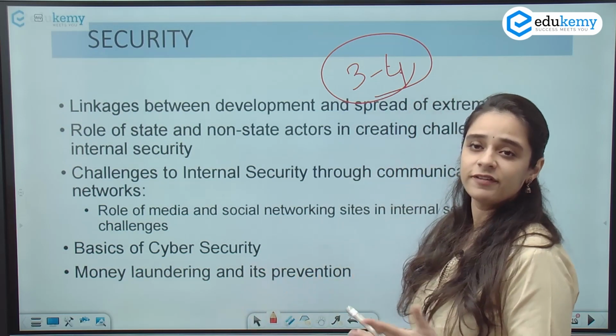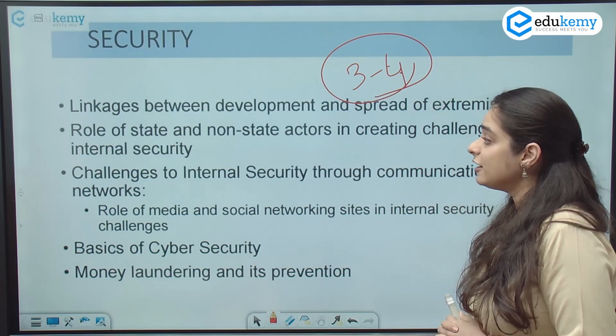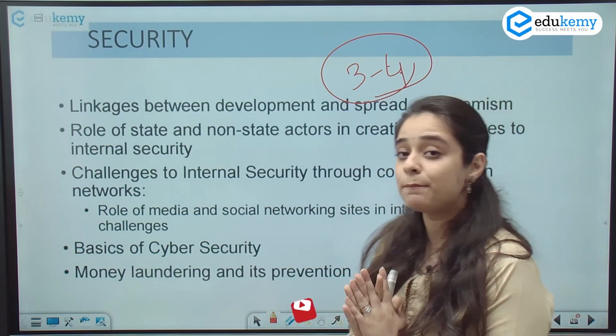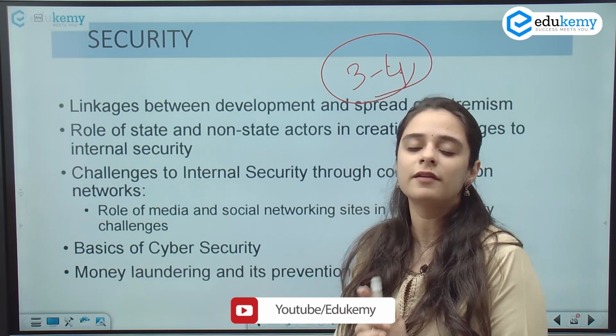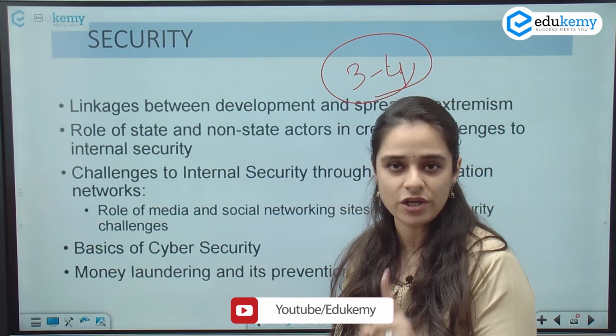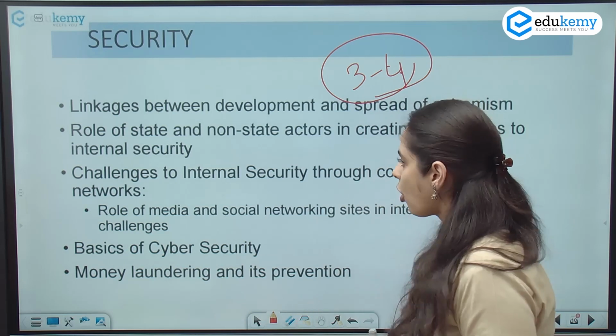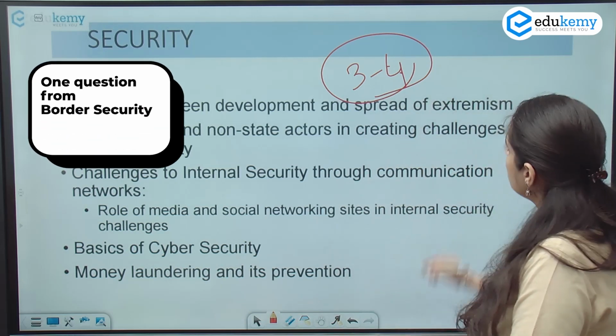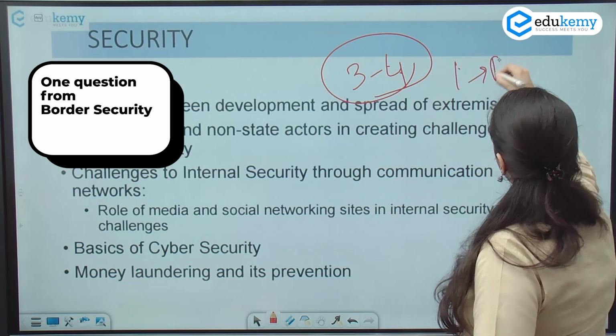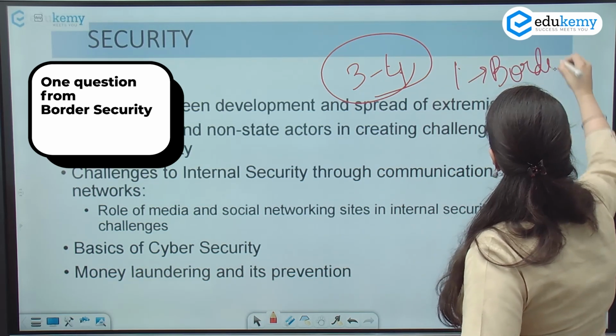Let's say left-wing extremism. And if you analyze or read the previous year papers, which is a must for every student, you will realize that one question every year is coming from border security. So one question from border security.